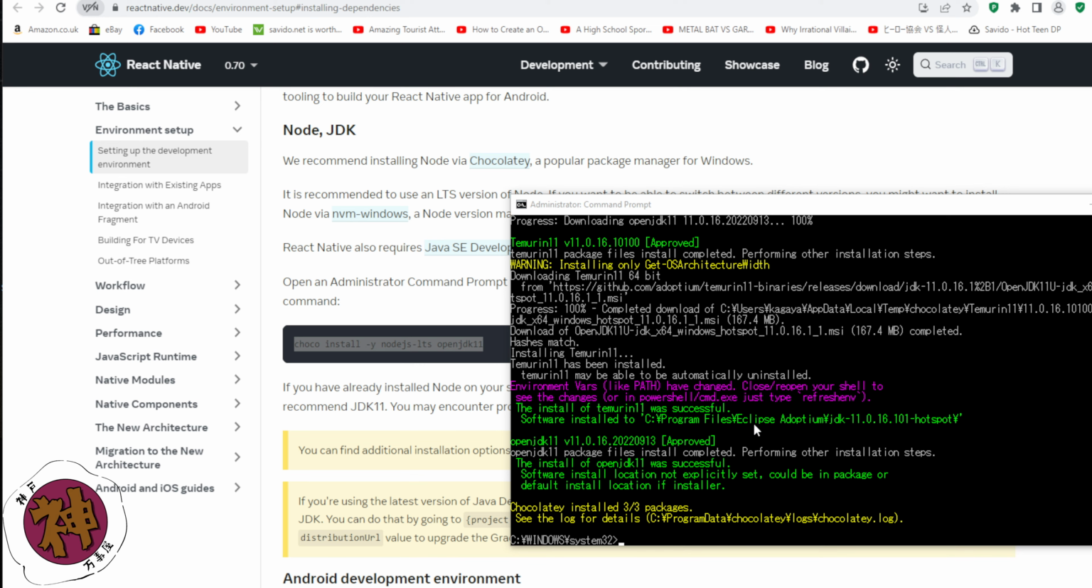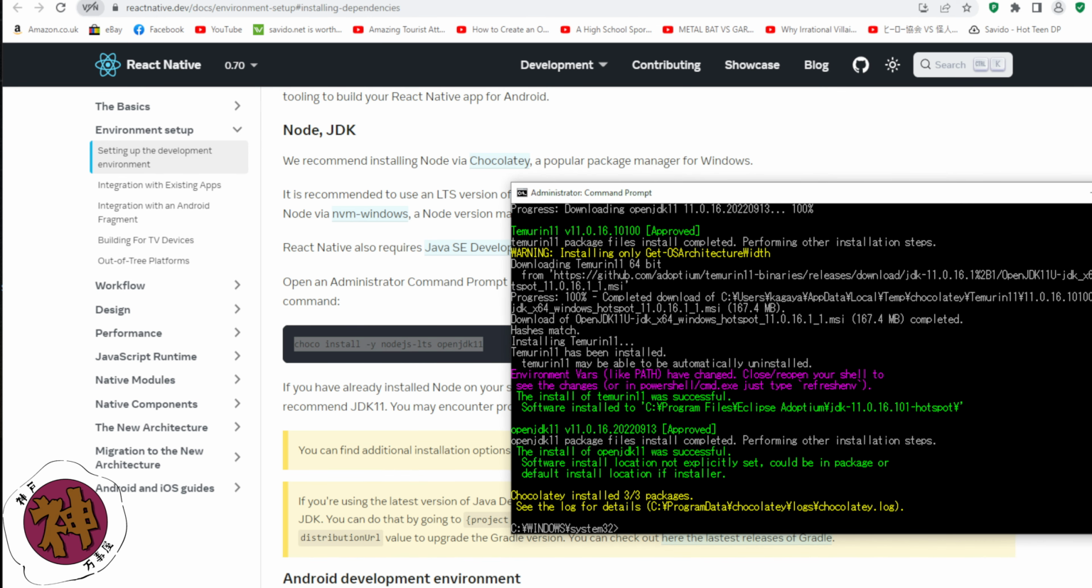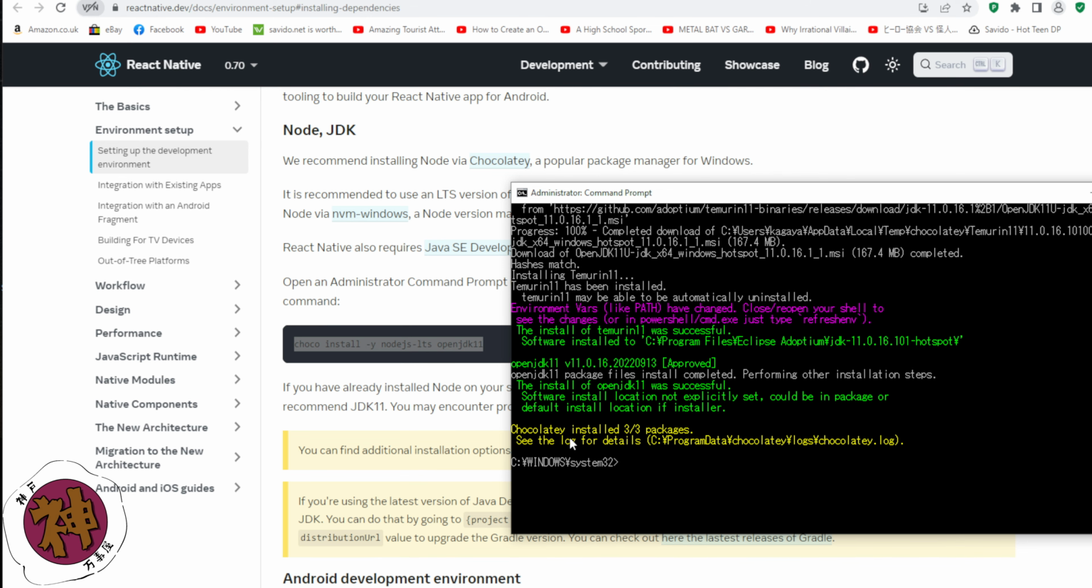Okay, so there's no error right now. And Chocolatey installed the packages, and so on. Installed successfully. So you see the first error happened because I ran it without administrator. Now you know that if you get an error, you need to reinstall it as an administrator.